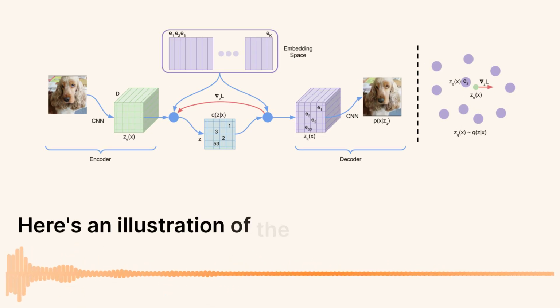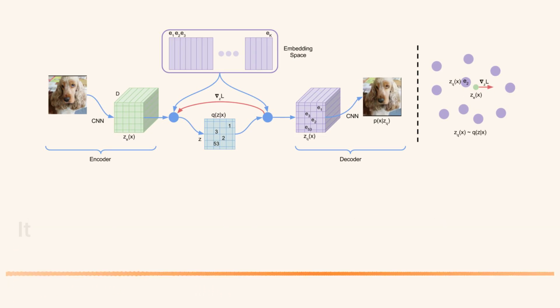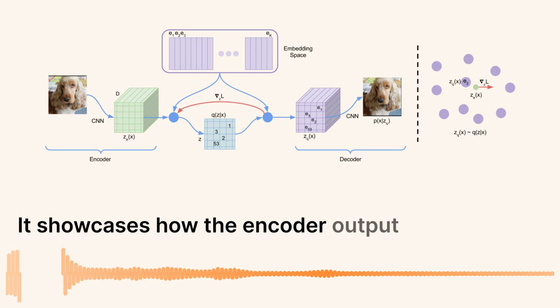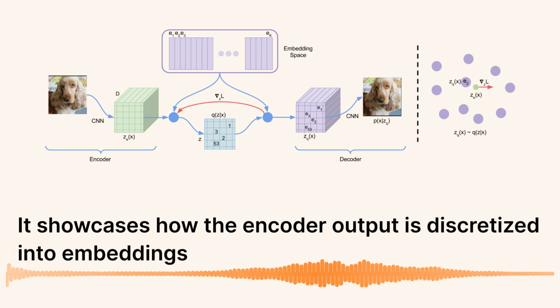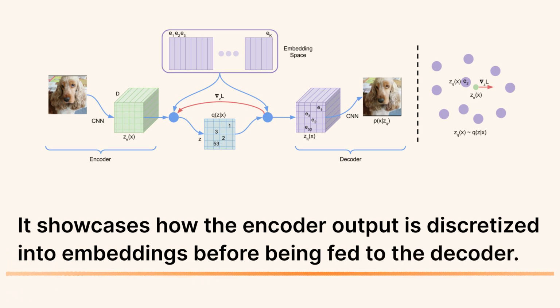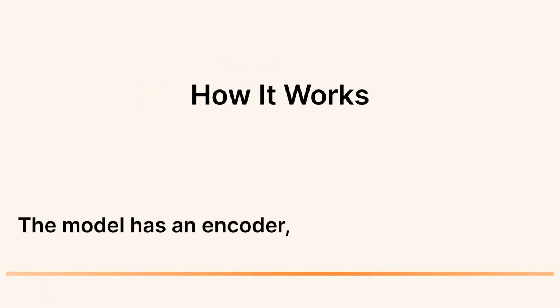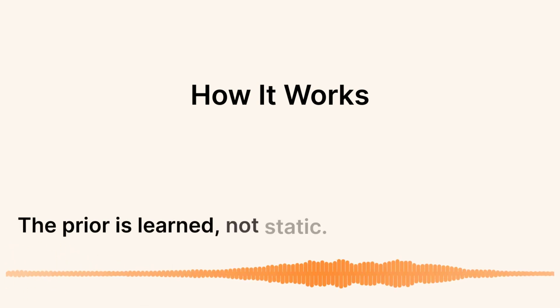Here's an illustration of the VQ-VAE model. It showcases how the encoder output is discretized into embeddings before being fed to the decoder. The model has an encoder, a prior, and a decoder. The prior is learned, not static.